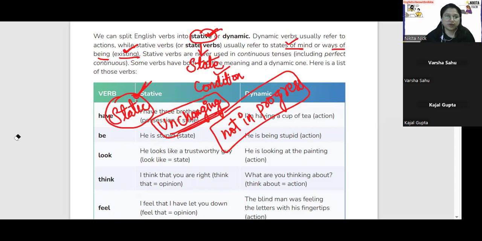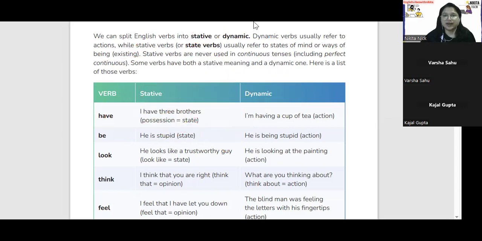Okay. Next one is dynamic. So tell me the meaning of dynamic, Kajal. Dynamic refers to something which is in action. Okay. So dynamic को आप कैसे express करते हो? कोई भी चीज जो action में हो.